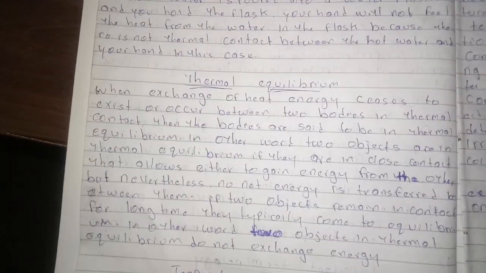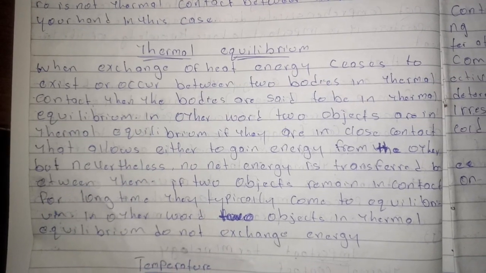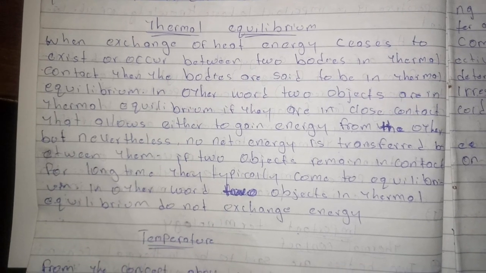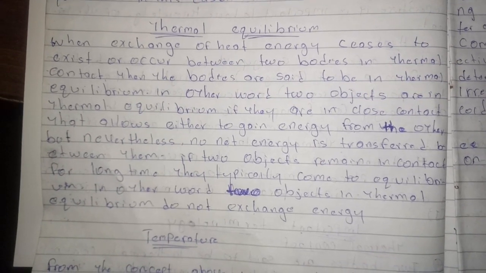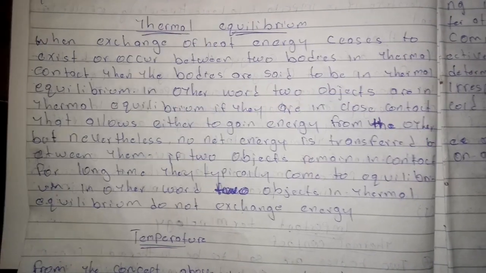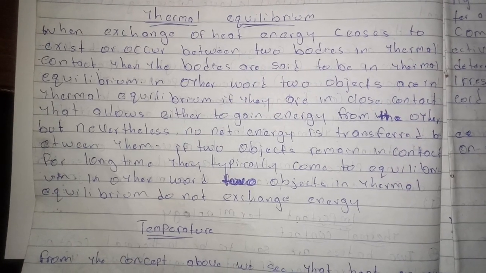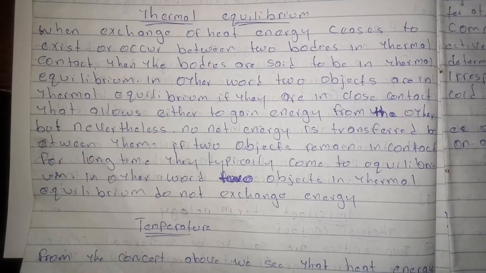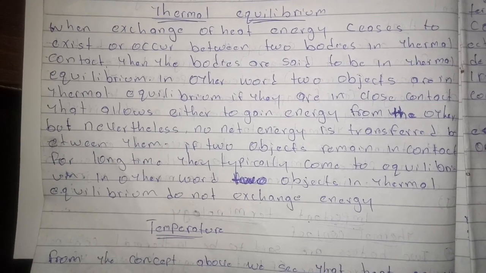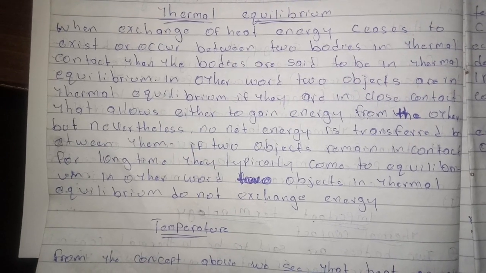Another important term you need to know is what we call thermal equilibrium. We first of all discussed thermal contact. When two bodies exchange energy, they are said to be in thermal contact. And when we gave the example of pouring hot water in a stainless cup, when you hold the cup, you feel the heat from it. Now, what is thermal equilibrium? When exchange of heat energy ceases to occur between two bodies in thermal contact, then the bodies are said to be in thermal equilibrium.